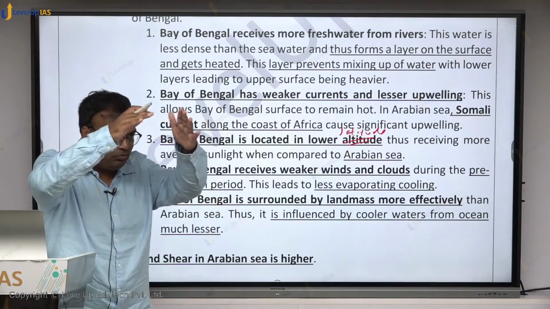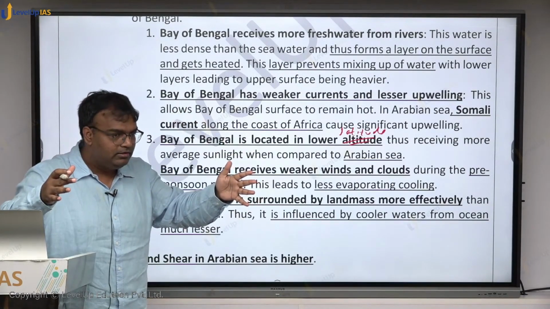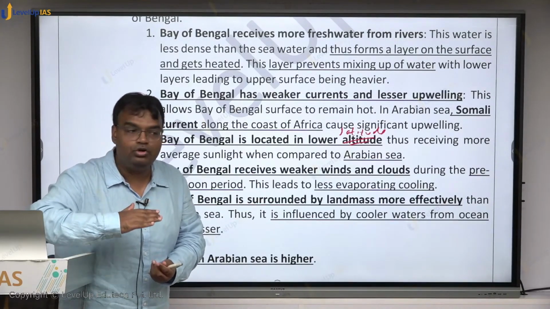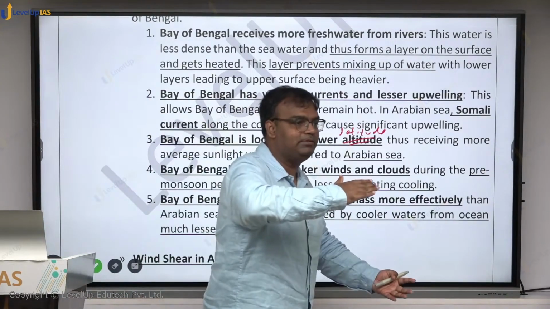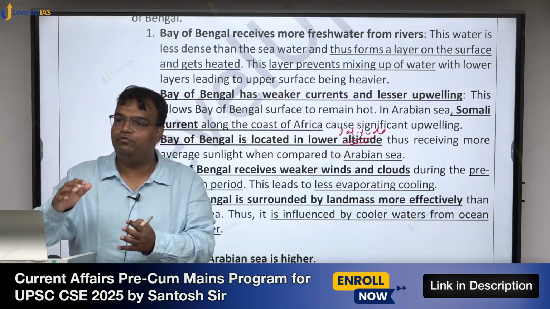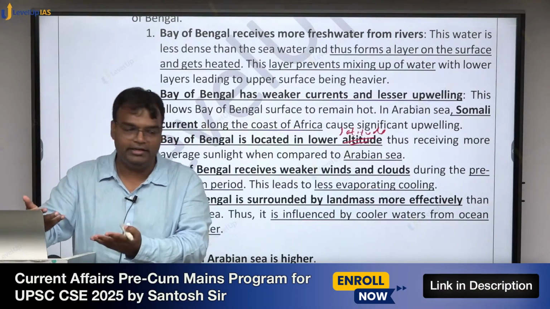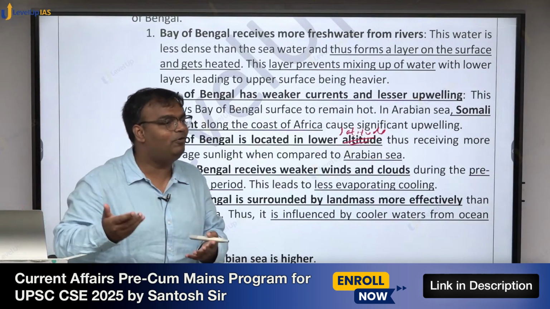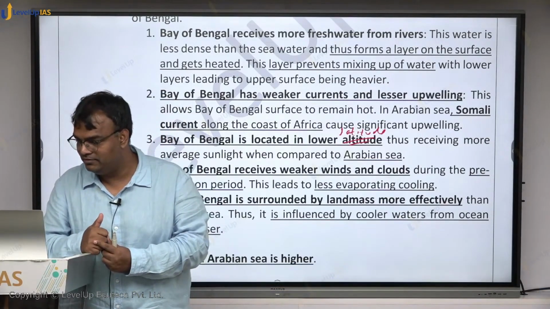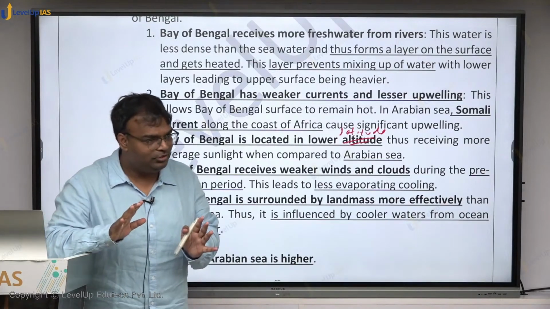Bay of Bengal is surrounded more effectively by land, so it is receiving water from the southern ocean, but not as much as Arabian Sea is able to receive, and thus when it is getting warm, it remains warm for a much longer period, creating the conditions needed for high sea surface temperature. Do we get it? Do we understand it?